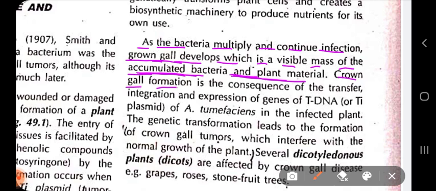Crown gall formation is the consequence of the transfer, integration and expression of the tDNA genes of the Ti plasmid. So what is crown gall all about? It is a result of transfer of the tDNA and its integration, that means the tDNA is getting expressed in the plant cell's genome through a process known as illegitimate recombination. There is a process called illegitimate recombination.